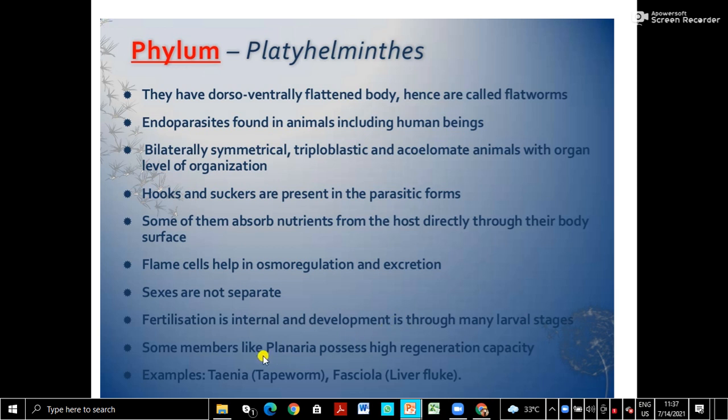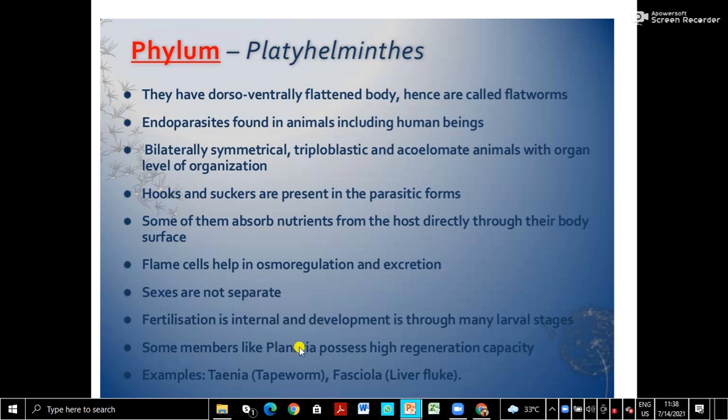Then some members like Planaria possess high regeneration capacity. One of the methods of reproduction is regeneration. In class 10 also we have learned Planaria is an example for regeneration. Even if the Planaria is cut into so many pieces, each piece can develop into a new Planaria.